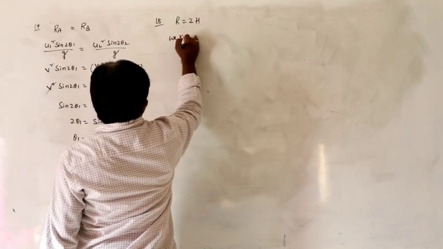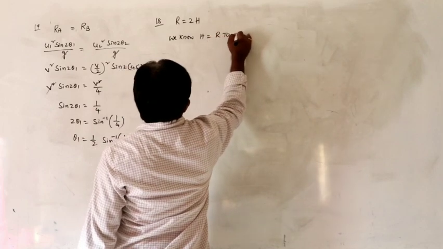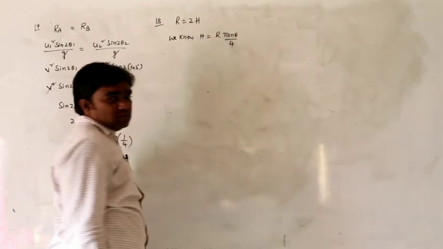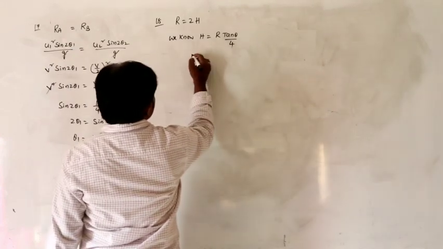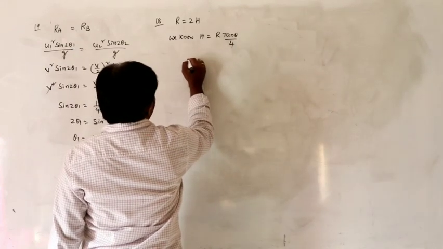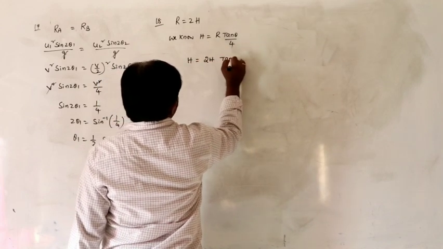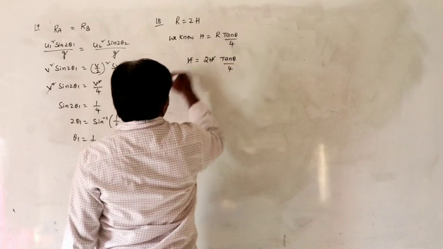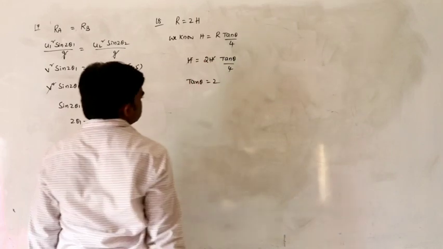We know H equals R tan theta by 4. From this, R is given as 2H, so tan theta is equal to 2.